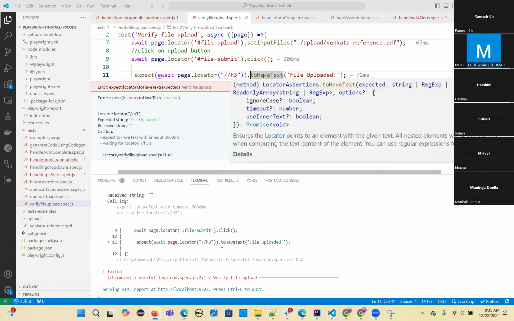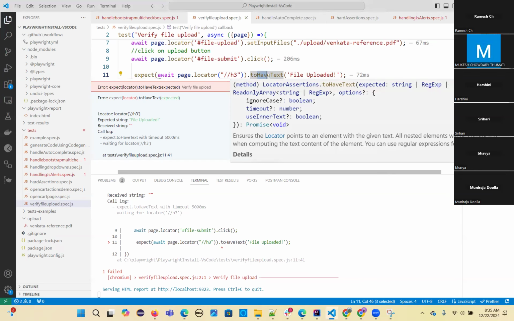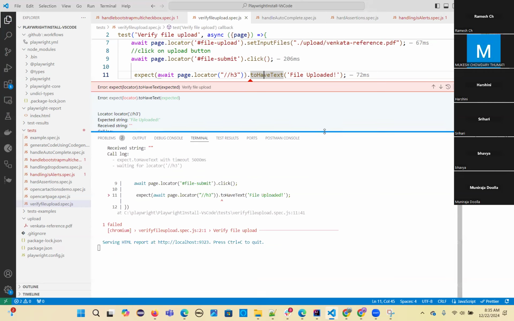Contains, can you use contains? Contains, no. To have text. To contain. It should work, this one only. What is it saying? Error expected. He will give some solution here. Let's see what he has given.